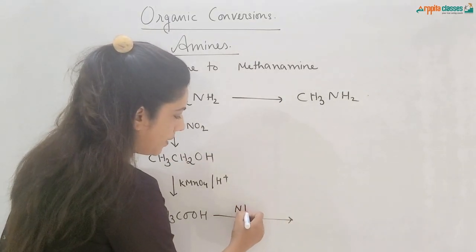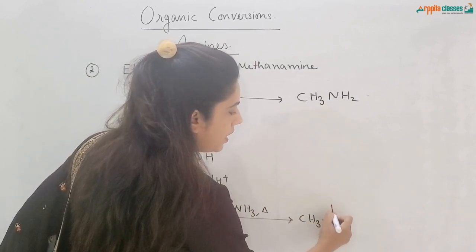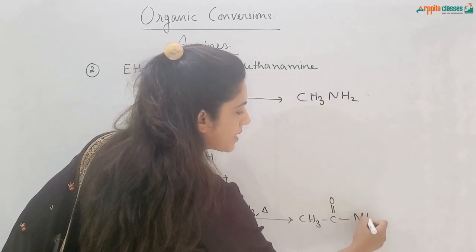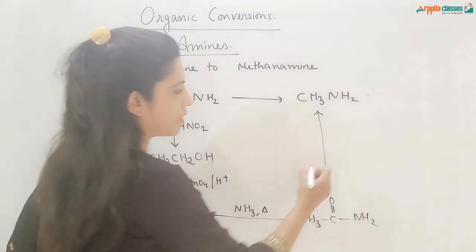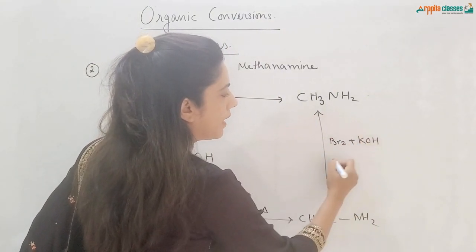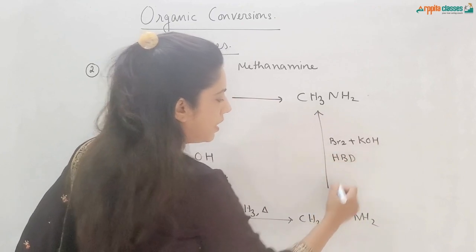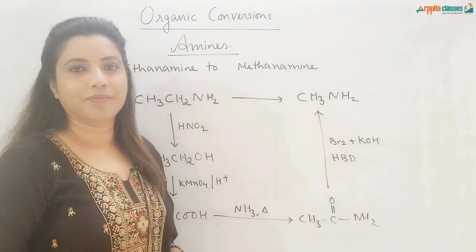We'll first treat this with ammonia along with heating, so it will convert into CH3CONH2, that is amide, and now from amide to amine with one carbon atom less, that is the Hofmann-bromamide degradation reaction, bromine and KOH, HBD reaction. This CO will be gone and you will get methanamine.